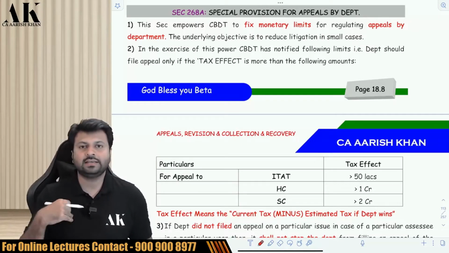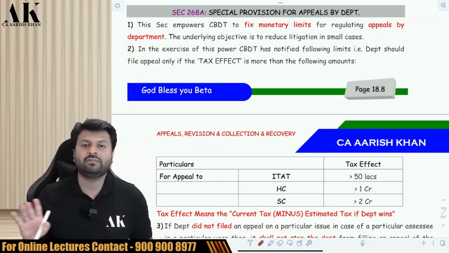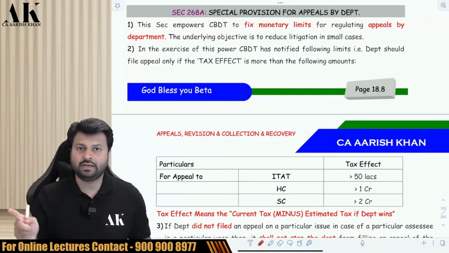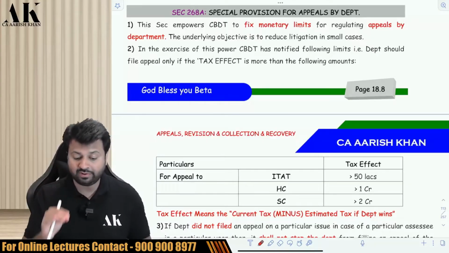Now, when an assessee has to file an appeal, there is no monetary limit. The assessee can file an appeal at any monetary limit. Even if it is a 1000 rupees case, the assessee can file an appeal. But for the department, there is a monetary limit fixed by the department.